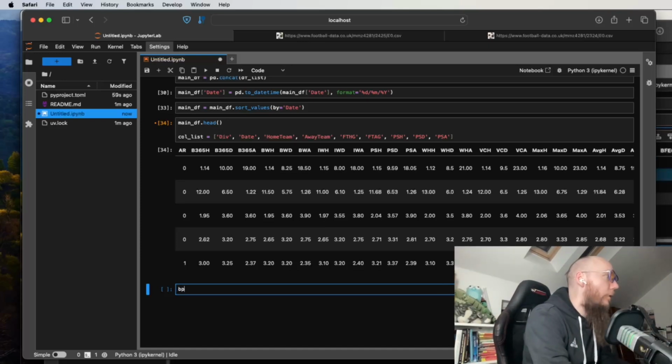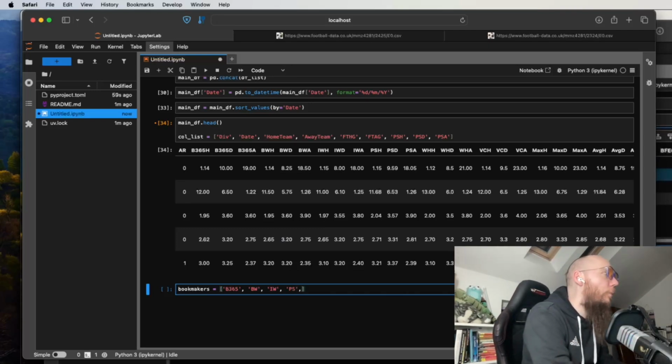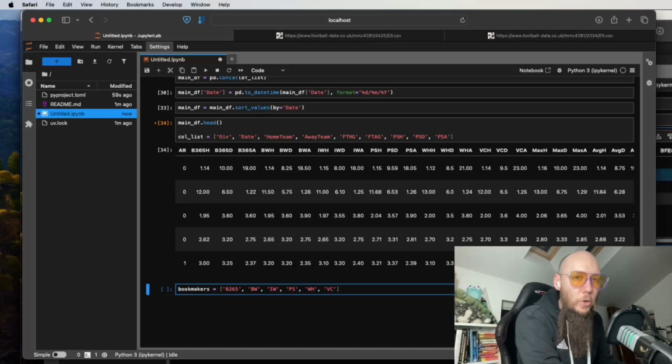So we're going to start with the bookmakers that we're interested in: Bet365, Betway, which is BW, and a bookmaker called Interwetten, which is very much a Euro bookmaker that I don't have a lot of access to here in the UK, but I could if I wanted to. We're interested in Pinnacle Sports, William Hill, and VC, who I have temporarily forgotten. We'll look that up in a minute, but they are a bookmaker.